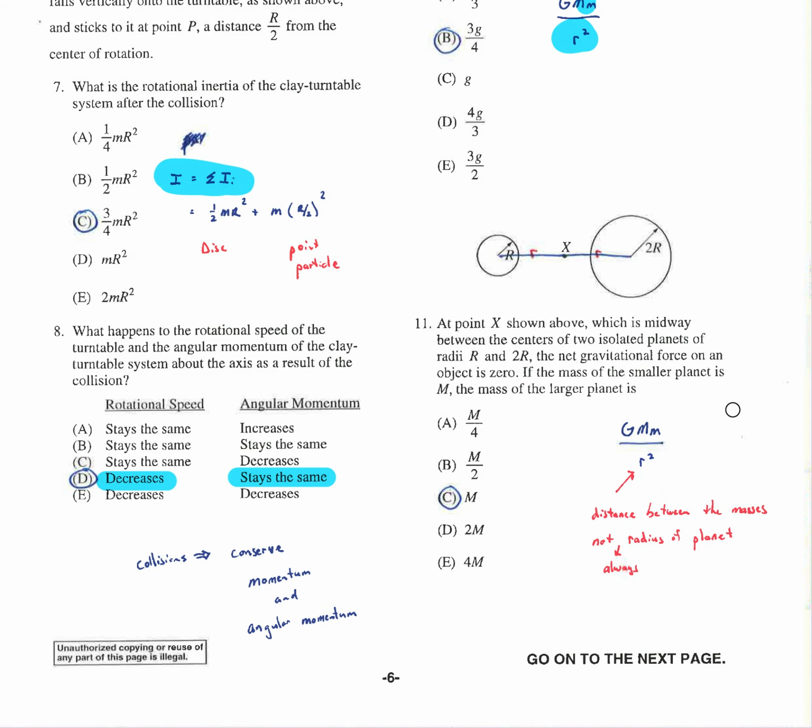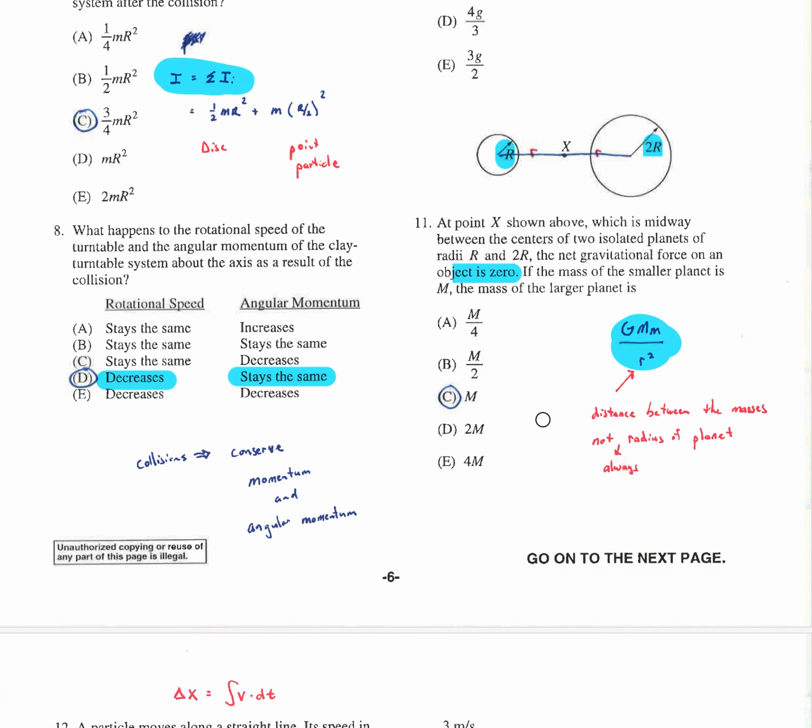This is a total trick question. This number here is totally irrelevant, right? What matters in gravity is the mass of the 2 planets and the distance you are from the planet's center. And it says you are the same distance, x, from their 2 centers, and that the gravitational force is 0. So that means this guy's pulling you the exact same amount as this guy's pulling you, and you're the same distance from them, so they must be the same mass. They have to be pulling you the same amount. Okay? It has to be.